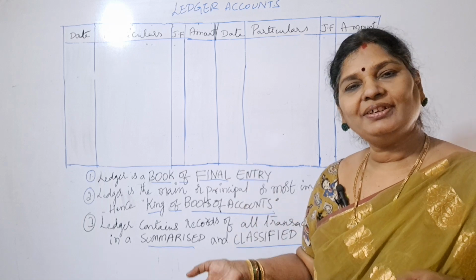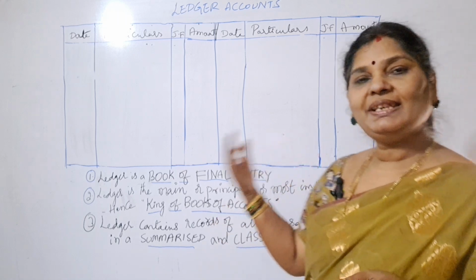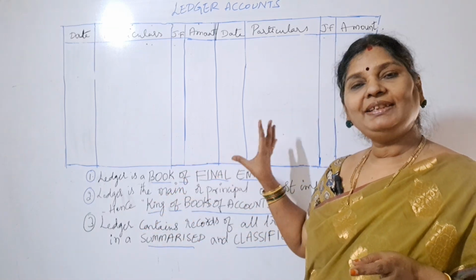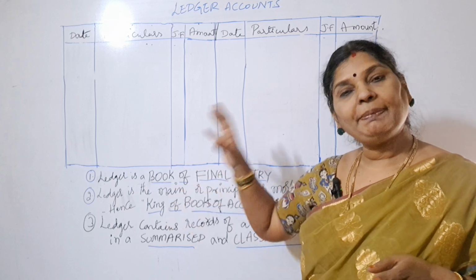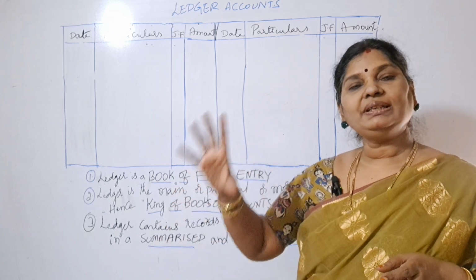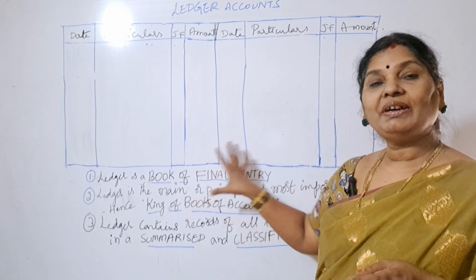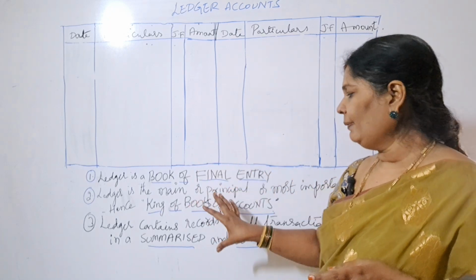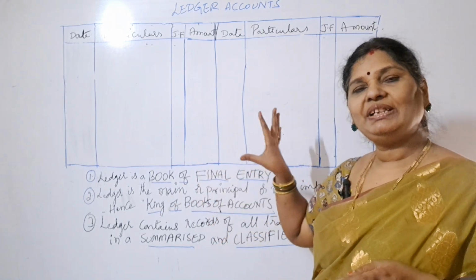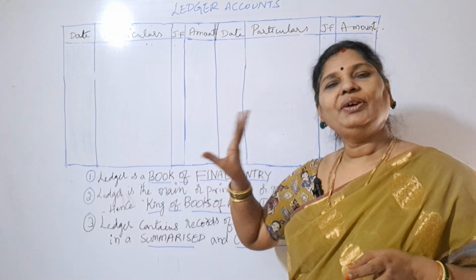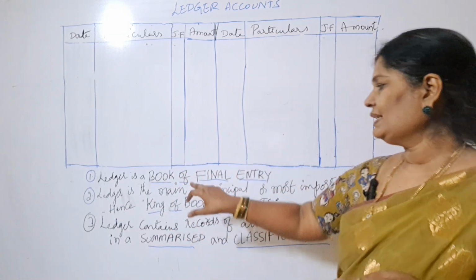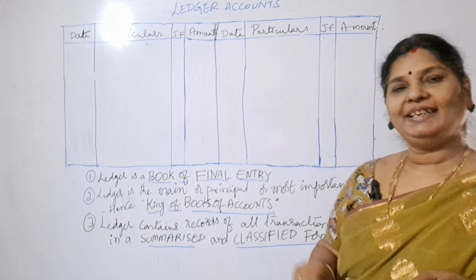Suppose it is the SBI account or the purchase account, or in the cash account, we can check how much amount is paid, how much amount we have received, and how much balance is there. In the same way, in all the accounts, after preparing the ledger, we can know very clearly. That is why a ledger is a book of final entry.